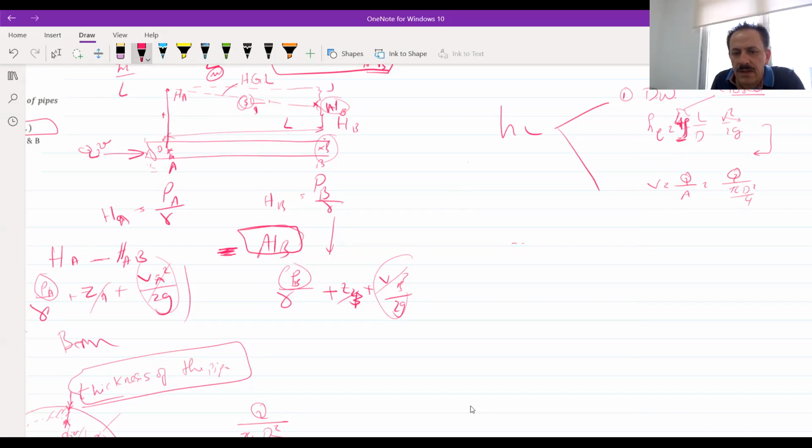Yes, sir. Okay, so the head loss is equal to F L over D, v squared over 2g, which is equal to F L over D. Instead of v, I will use this equation, which is Q over pi D squared over 4.